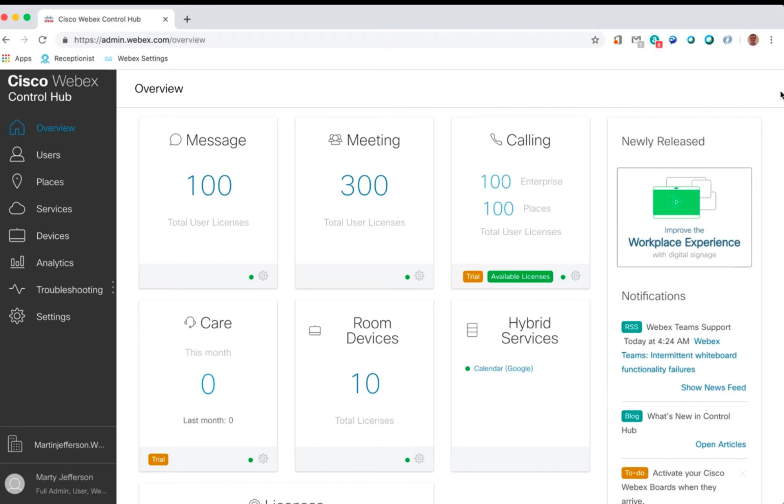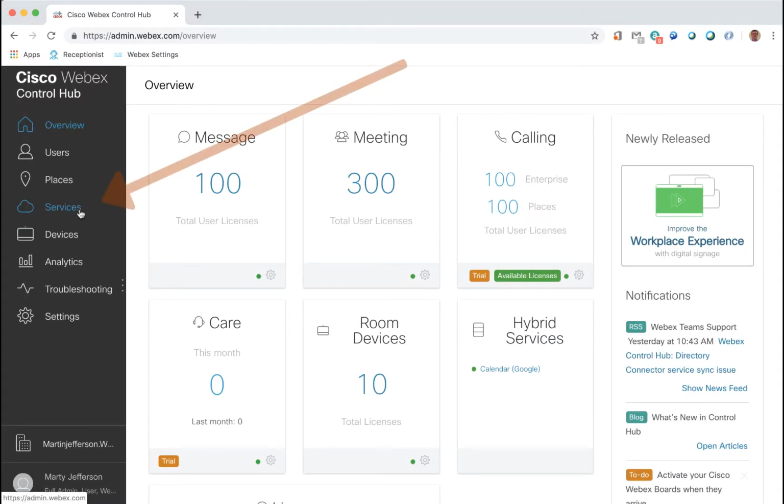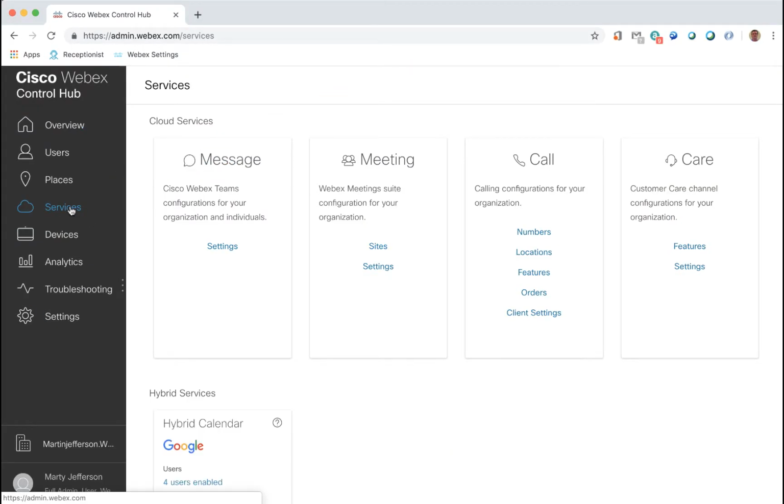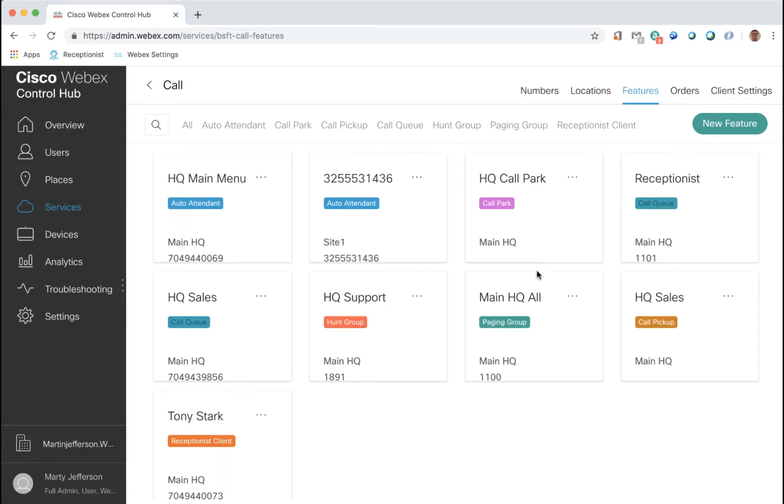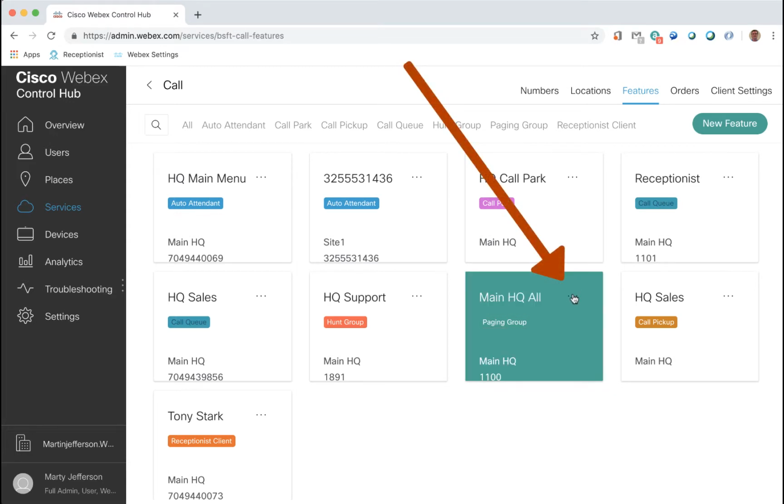The next feature we will demo is the paging group feature. The paging group feature allows us to send audio pages to select groups of phones. As before, we go to the Services section to configure the service. In the Call service, we click on Features. In Call Service Features, we already have the Page Group feature configured, so let's click on the three dots and then click on Edit to see how it is configured.